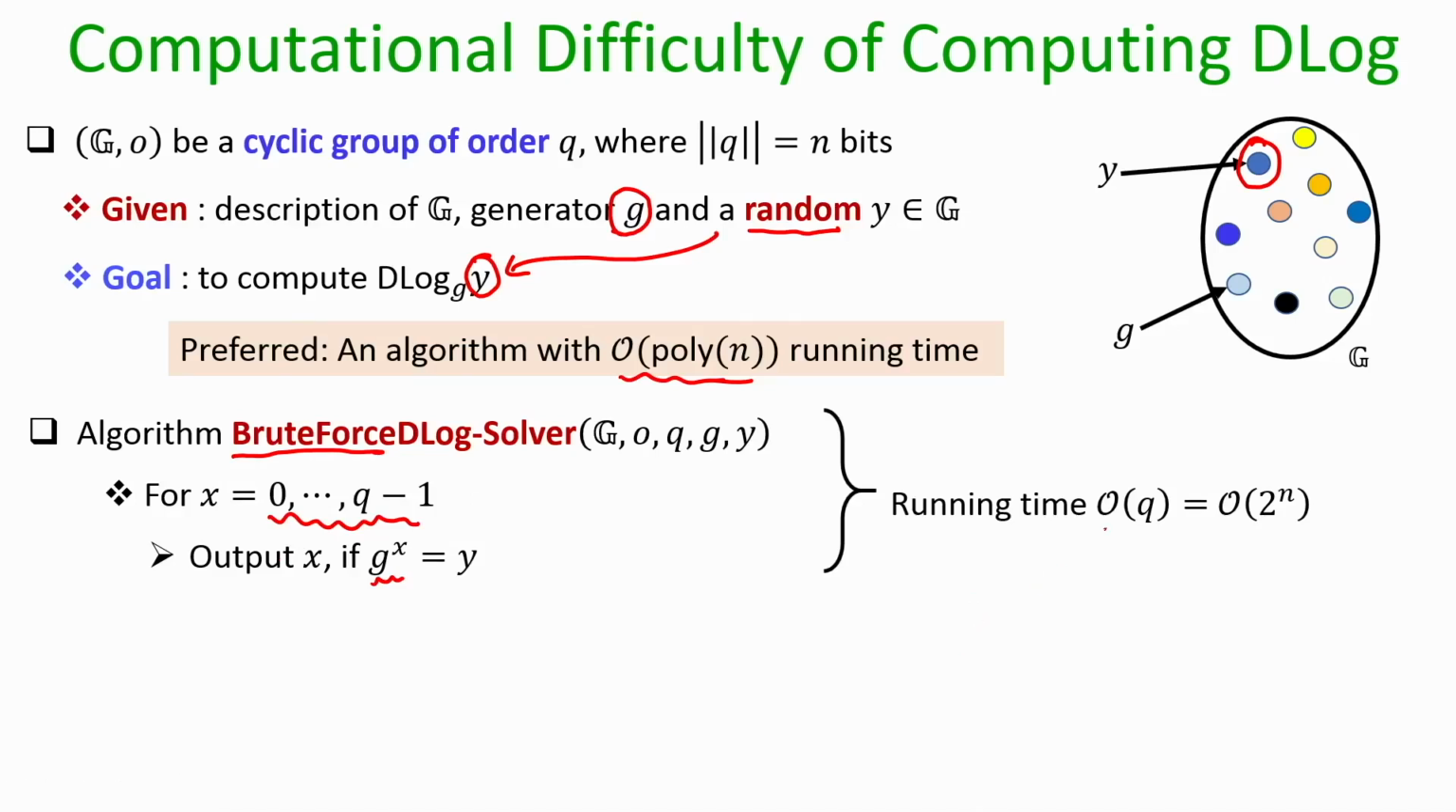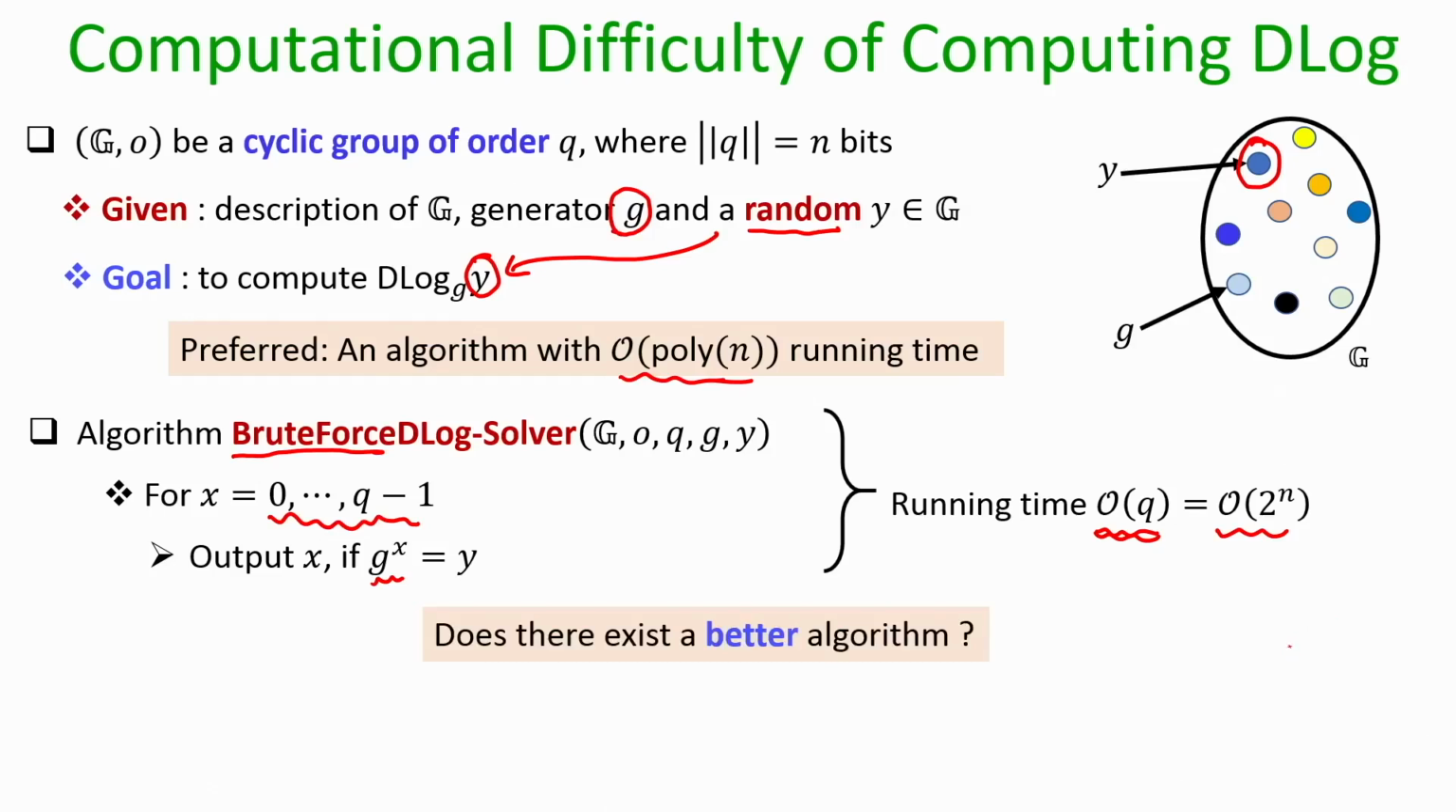In the worst case, you may end up performing iteration over all candidate values of x. So, in the worst case the running time is order of q, but q is not a polynomial quantity in n, it is actually an exponentially large value in the number of bits that I need to represent q. So, this algorithm is not a polynomial time algorithm, but rather an exponential time algorithm.